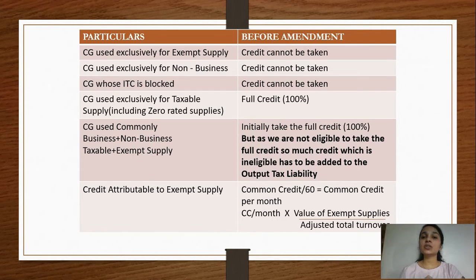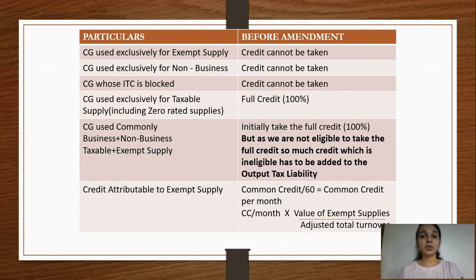The answer to this is no, because this particular capital good is being used for both business as well as non-business purposes and taxable as well as exempt supplies. So as this is a common credit, we cannot avail the whole 1,20,000. But we've already credited the 100% amount in the electronic credit ledger. The whole 1,20,000 is appearing in our electronic credit ledger.